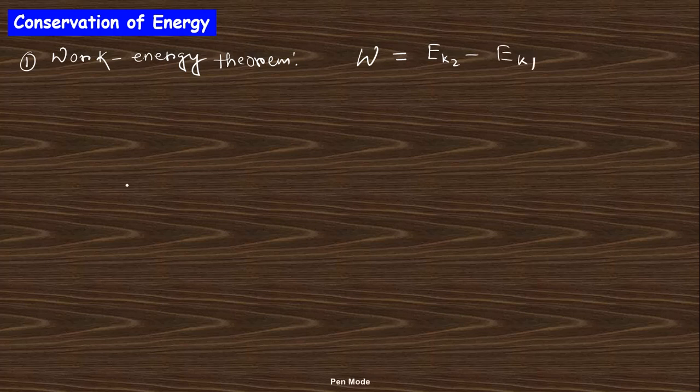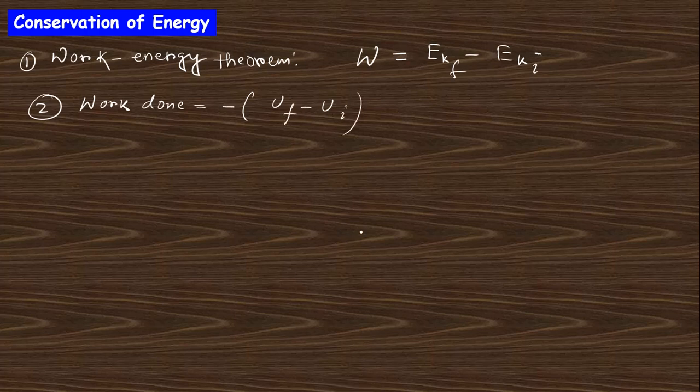And next we see that the negative of the work done will be the change in potential energy, Uf minus Ui, or U2 minus U1, where this is F and this is I. So this can be written as Uf minus Ui.